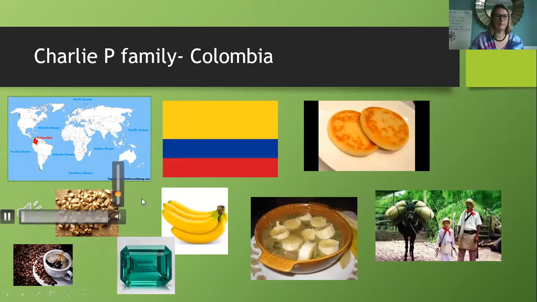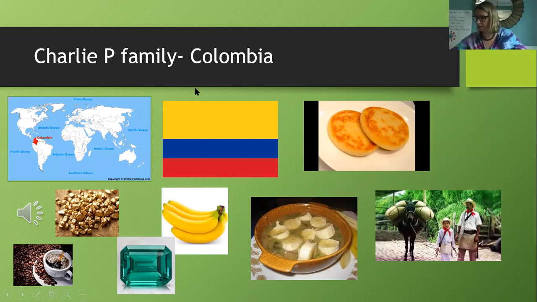Okay, so here's Colombia. You'll see that Mexico was right here, kindergarten, right? And the United States is here, and Canada's up here. So Colombia is right down here. So there's the Colombian flag.